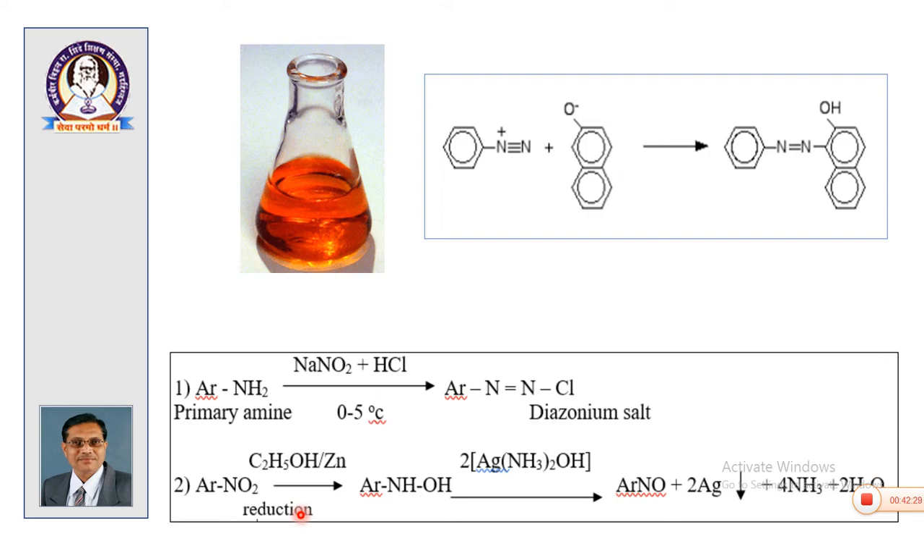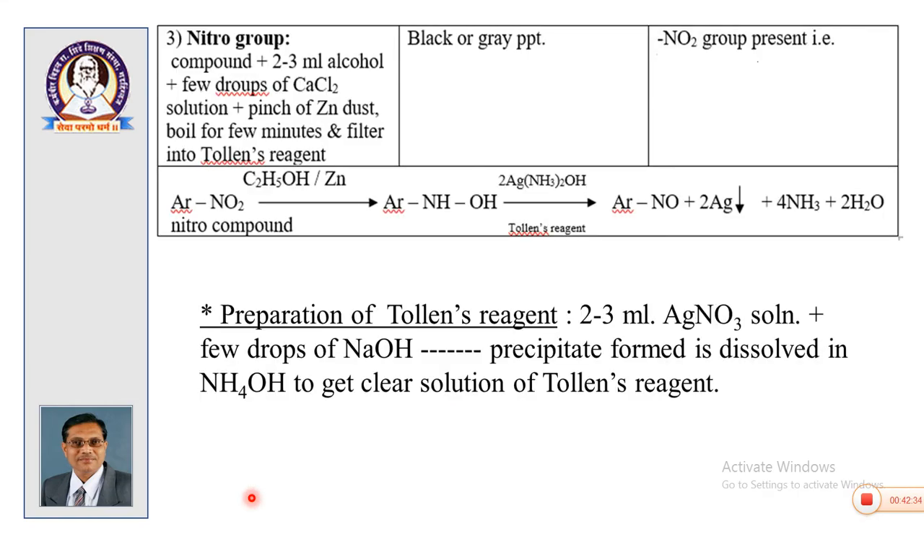Some amino compounds also have a nitro group, so there is a test for it. For the nitro group, the compound is taken with alcohol, then a few drops of CaCl2 and a pinch of zinc dust are added, and it is boiled and filtered into Tollens reagent. We get a black or grey precipitate.